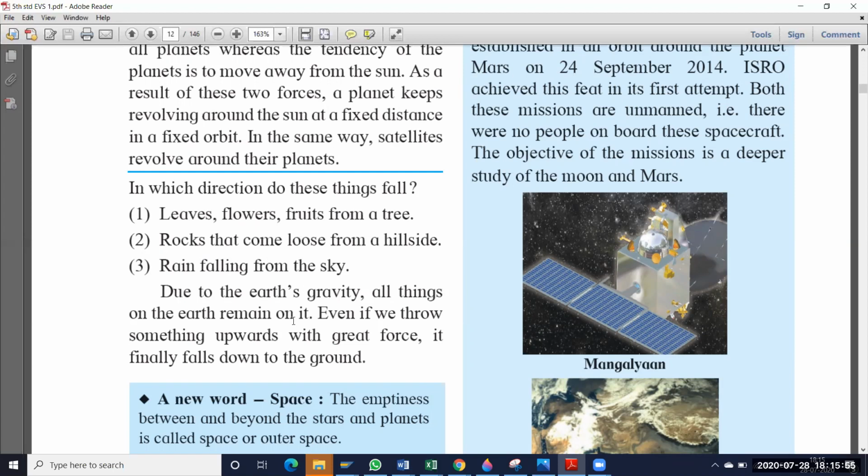So when we are throwing something upward, it will fall down only, it will not go to the sky. Even if we throw something upward with great force, it finally falls to the ground. Suppose you throw any ball, it will fall down on the ground only, it will not go to the sky. Okay, it will fall to the ground only.